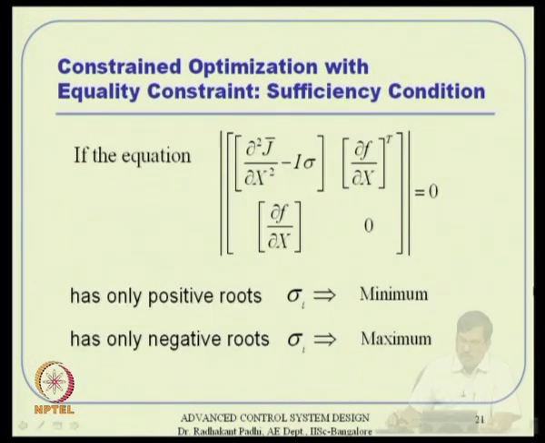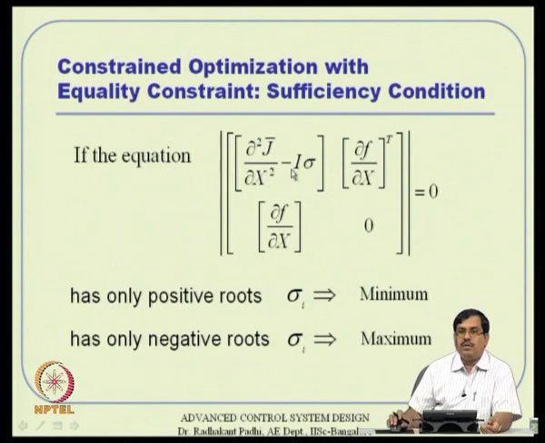Okay. Now, what about the sufficiency condition for constrained optimization? Then the sufficiency condition turns out to be that way. It is no more only this Hessian matrix actually. You have to formulate this equation, you take this minus I sigma and augment this, and you have to take this transpose here or here depending on whether you have a single constraint or multiple constraints actually. And that will be very apparent from the dimension of what you are getting here actually. Ultimately this has to be a square matrix.